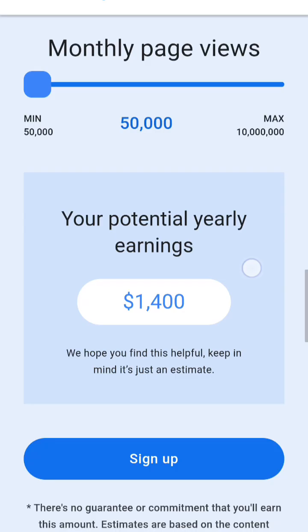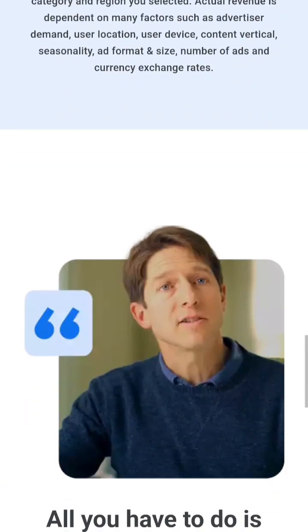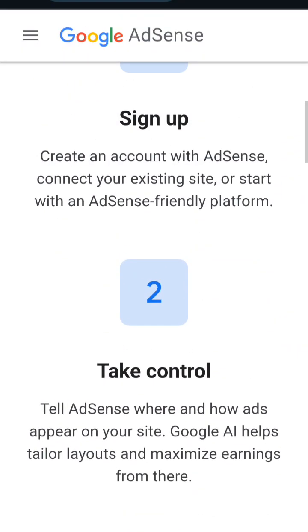So you can think about different ways to actually make money with this. So when you're done with making money with your platform, the next thing that you need to do is to get traffic to that particular platform. Because for Google AdSense to place their ads on your website, they need to know that it's not just an ordinary website. It's something that has traffic. So what you need to do is go to YouTube and learn about Google AdSense, how they verify and how they accept new websites into their system.